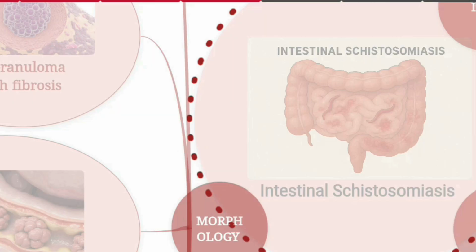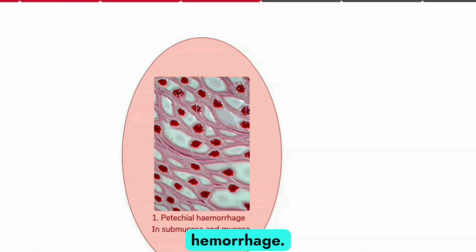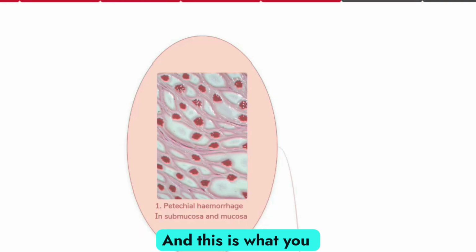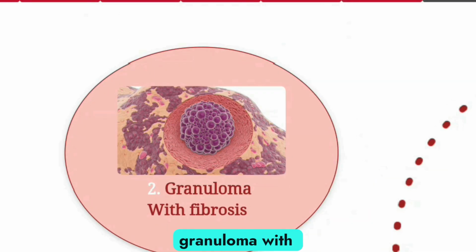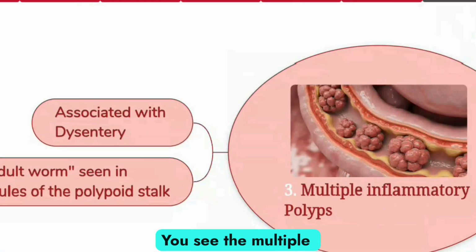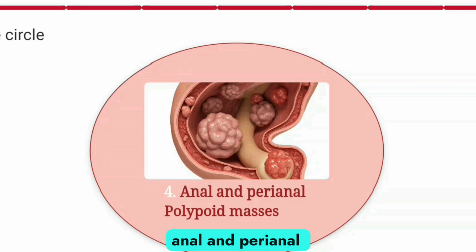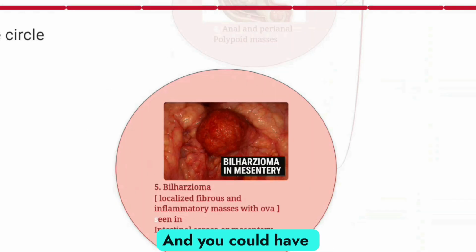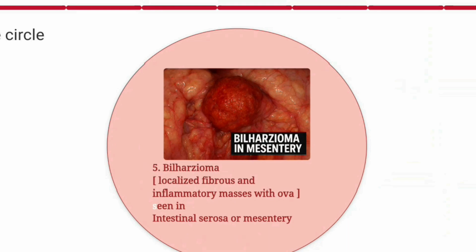What do we see? So we see petechial hemorrhage in mucosa and the submucosa of this intestine. This is what you see, and this is what you see. You see the granuloma with fibrosis in the intestines. You see the multiple inflammatory polyps associated with dysentery. You could have the anal and perianal polypoid masses in your anus. And you could have bilharziomas, which are inflammatory masses with ova, seen mainly at the mesentery and intestinal serosa.